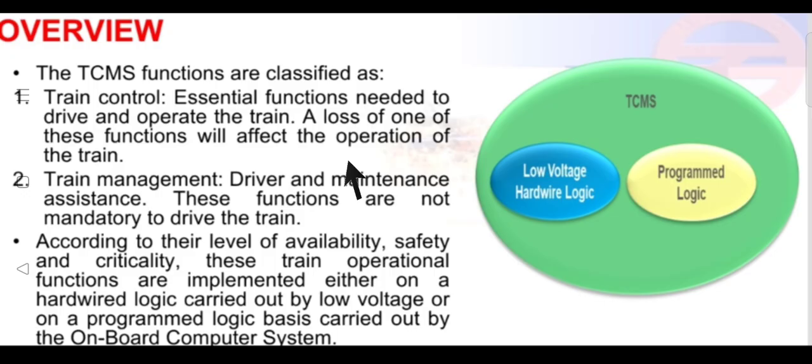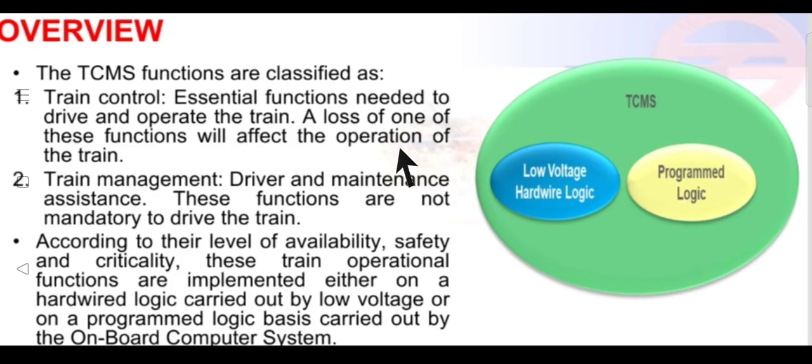And how is the TCMS able to monitor all the activities being done in the train? For example, if a CCTV camera of a particular car is not working, it would pop up in the display of the TCMS and I would get to know about that. So in this way TCMS is monitoring all the activities happening in the train. If the announcement system is not working, I would get to know about that in my TCMS. If some door is isolated, or a train door is not opening, I would get to know about that in the TCMS. So in this way TCMS is monitoring all the activities being done in the train.